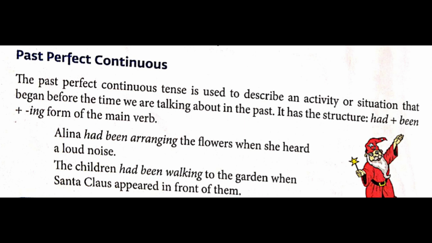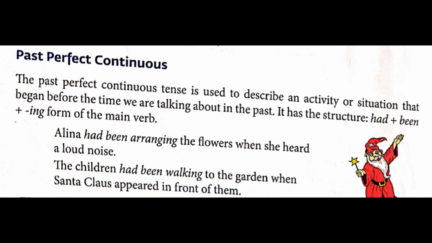Second one, the children had been walking to the garden when Santa Claus appeared in front of them. So here they were walking, but at the same moment what happened? Santa Claus appeared. So underline had been walking, and students, in the above one underline heard also, because heard is in past tense.